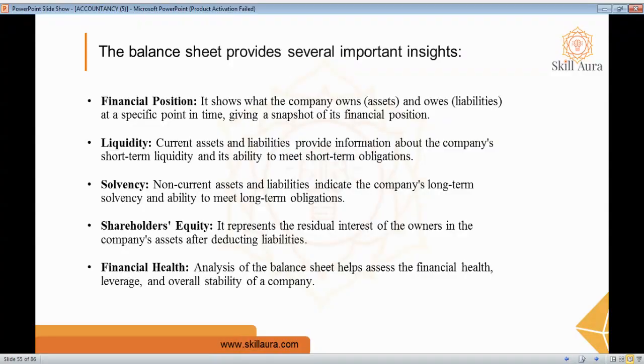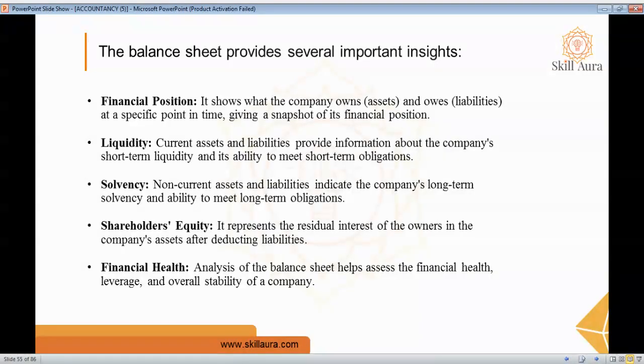As you know, the balance sheet follows an equation, that is assets equal liabilities plus shareholder equity. Let's start with the first one, that is financial position. By preparing this balance sheet, one side shows the assets and the other side shows the liabilities. By balancing both sides, we analyze the financial position of the company.